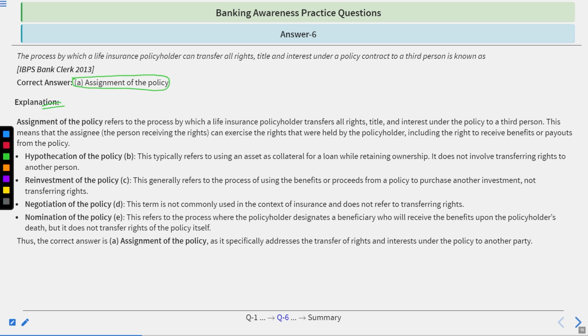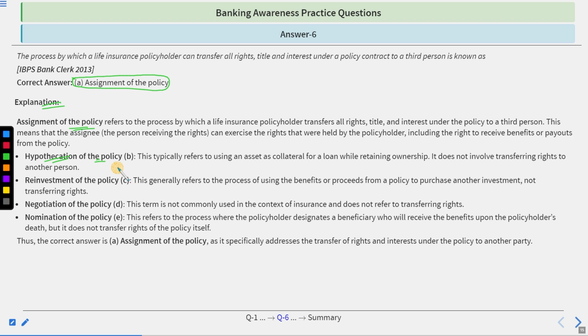Go by the explanation. Assignment of the policy refers to the process by which a life insurance policyholder transfers all rights, title, and interest under the policy to a third person. This means that the assignee, the person receiving the rights, can exercise the rights that were held by the policyholder, including the right to receive benefits or payout from the policy.